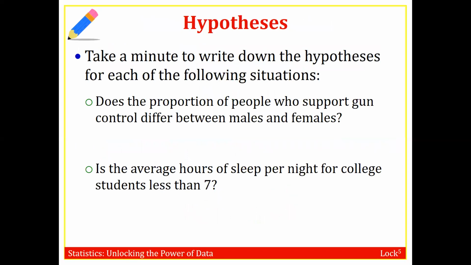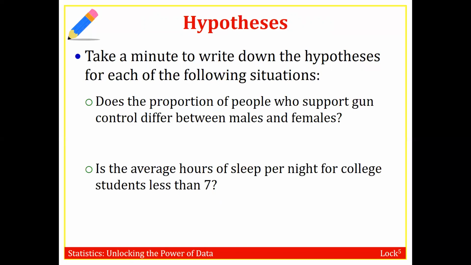So you've seen the ESP example, and now you've seen this sleep versus caffeine example. Let's see if we can come up with the null and alternative hypotheses for the following situations. So a study first asking, does the proportion of people who support gun control differ between males and females? So first we're talking about an unknown population proportion, P, but the population is divided into two groups, males and females.